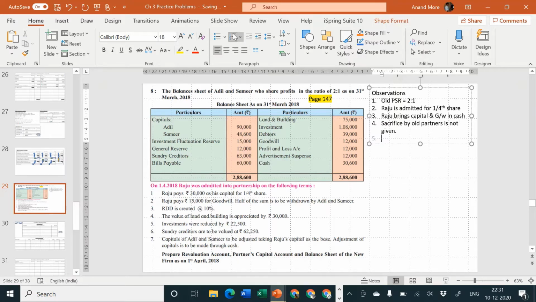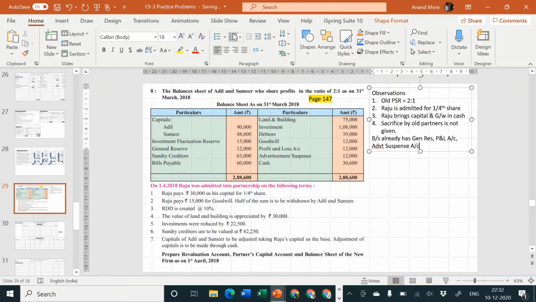Okay, next one, balance sheet already has general reserve, P&L account, advertisement suspense account. Some people call it advertisement, some people call it advertisement. It's one and the same, don't worry. Spelling is going to be same. Pronunciations are not very important for us. We are basically accountants. Advertisement suspense account is something which I like to say, so I'm calling it advertisement suspense account. Balance sheet already has general reserve and P&L account and advertisement suspense account.